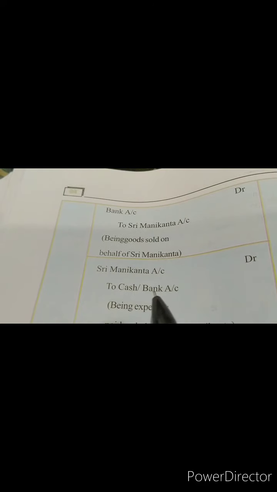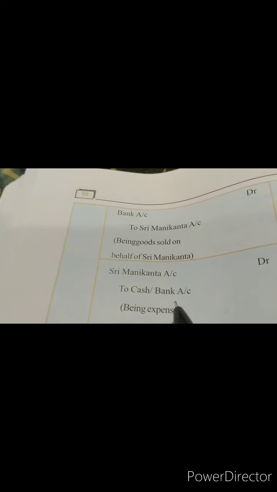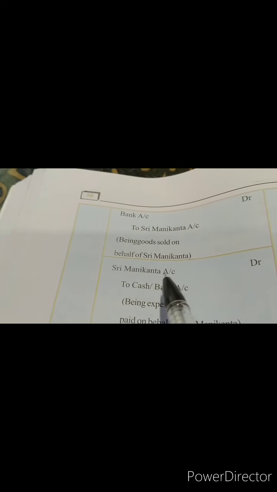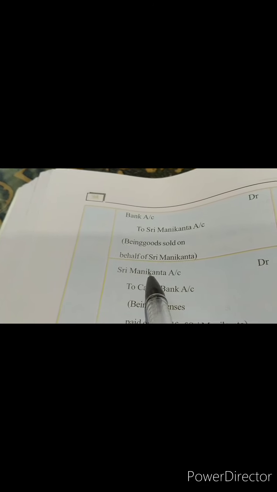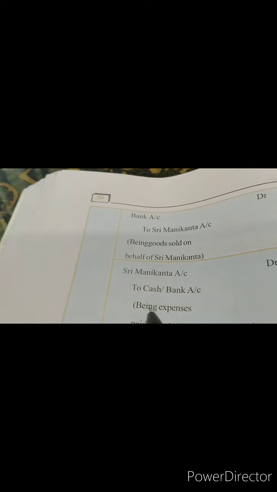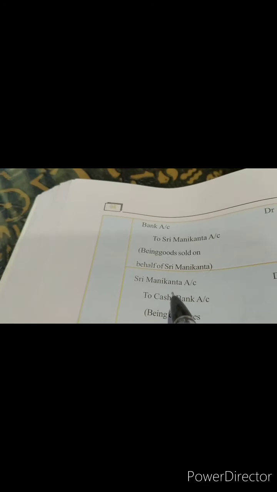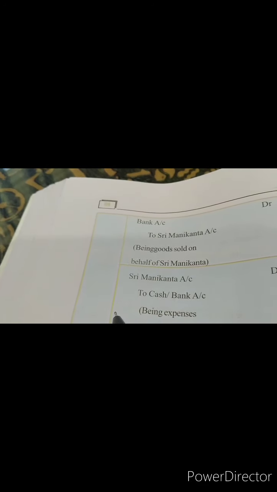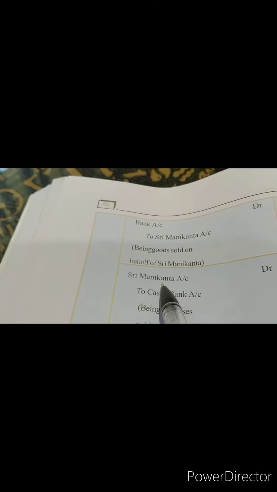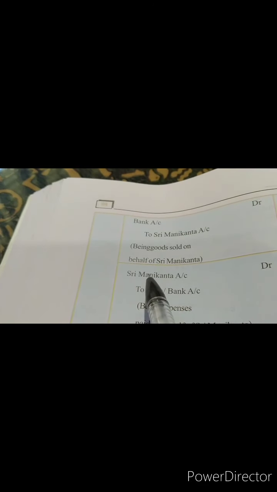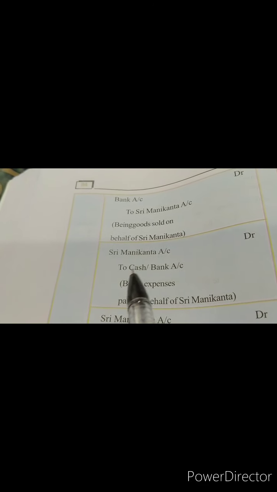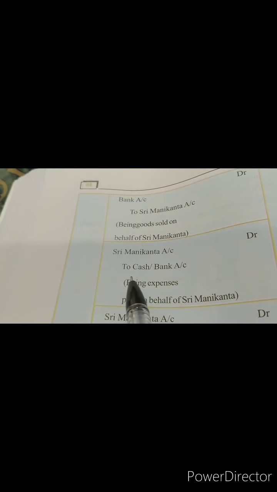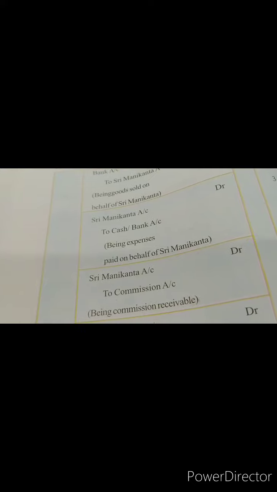Okay. Now, being expenses, whatever expenses are borne by consignee, how will he write? Sri Manikantha account debited to cash or bank. Cash and bank is going out from Sri Rama, but who is actually supposed to pay all these expenses? The consignor. Okay, so whenever consignee Sri Rama is spending any amount, he is supposed to get that amount refunded from Sri Manikantha. That is why whenever the consignee's expenses are paid, we show it in journal entry. It is like this: consignor account debited to cash or bank.